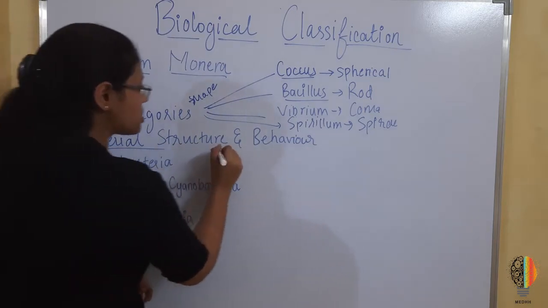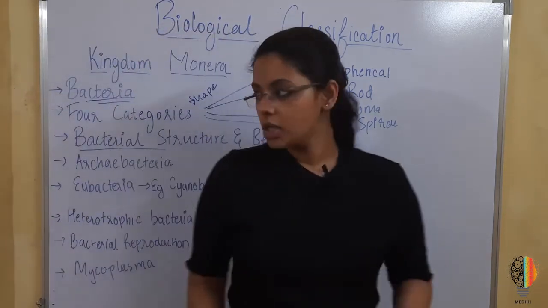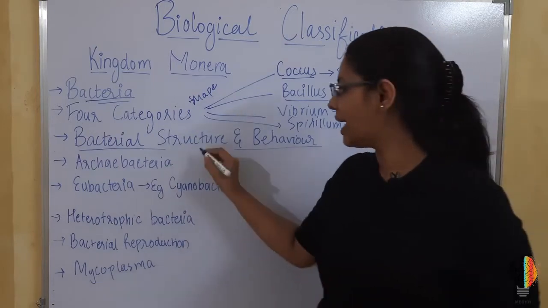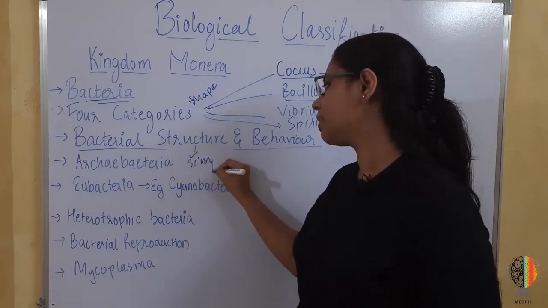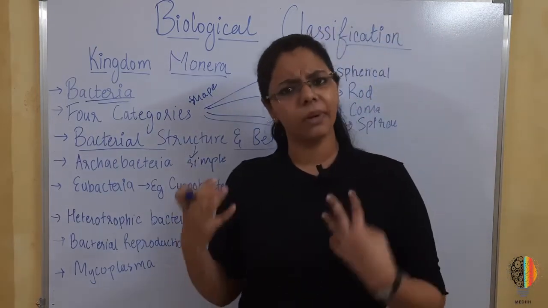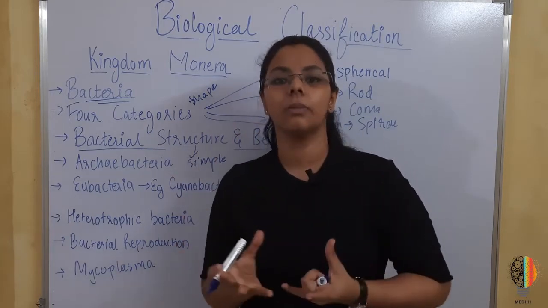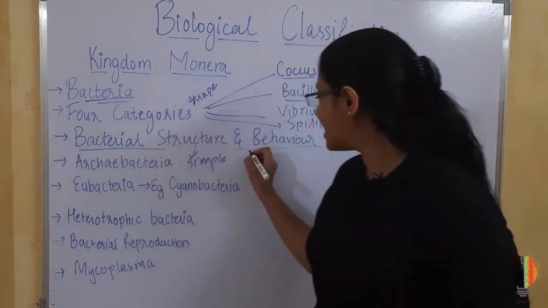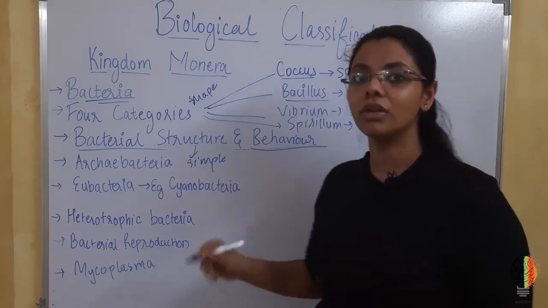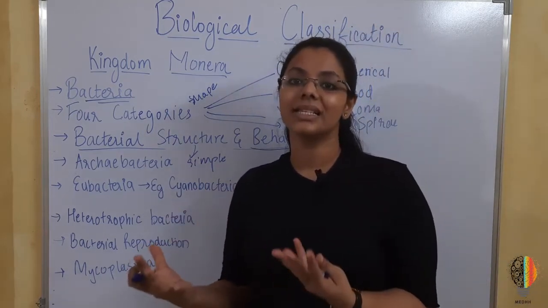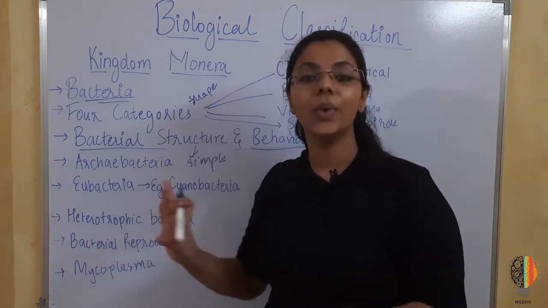Now, bacterial structure and behavior. So how is the bacterial structure? It is simple, because as we all know, it is a primitive organism, so the structure is going to be simple. But that does not mean the behavior or the functioning of the bacteria is as simple as its structure. No, it is not.